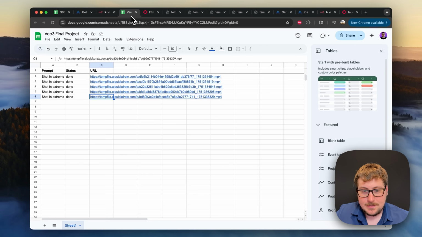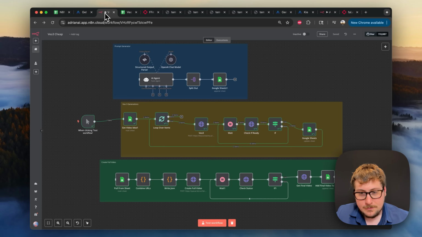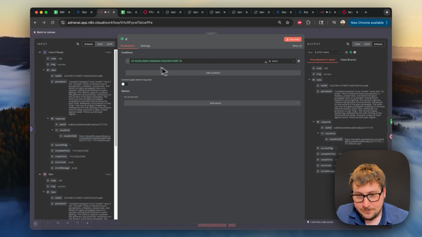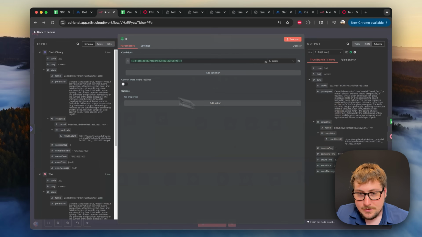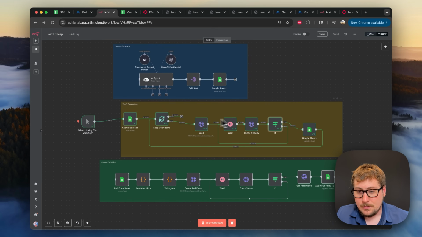Okay, as you can see right here, all the videos are now done. The one thing to keep in mind, if you don't have this thing to drag over and you haven't used my template, just make sure to give it like 5 minutes for it to actually generate, then test this node one more time, and then once you test this node, you should be able to drag this in and be good to go. So hopefully everything is good with this section.